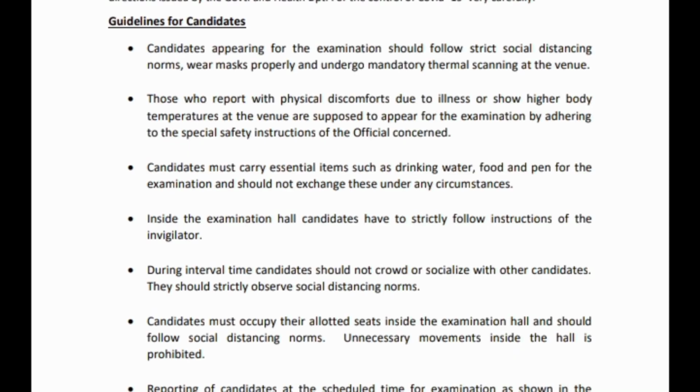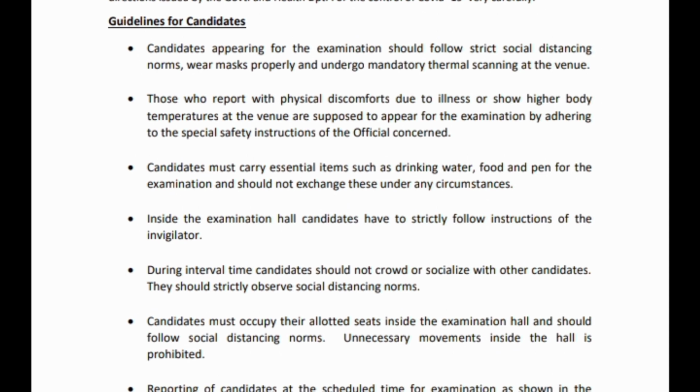Now let's discuss the guidelines issued in the background of COVID-19 for the KEAM 2021 examination. First we can see the guidelines issued for the candidates. Candidates appearing for the examination should follow strict social distancing norms, wear masks properly, and undergo mandatory thermal scanning at the venue.